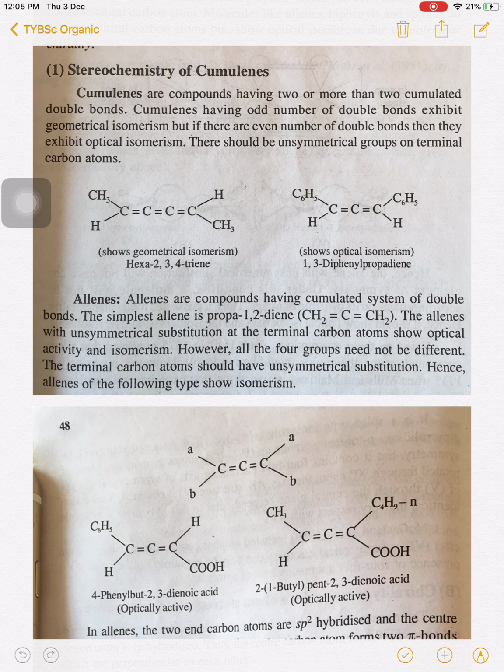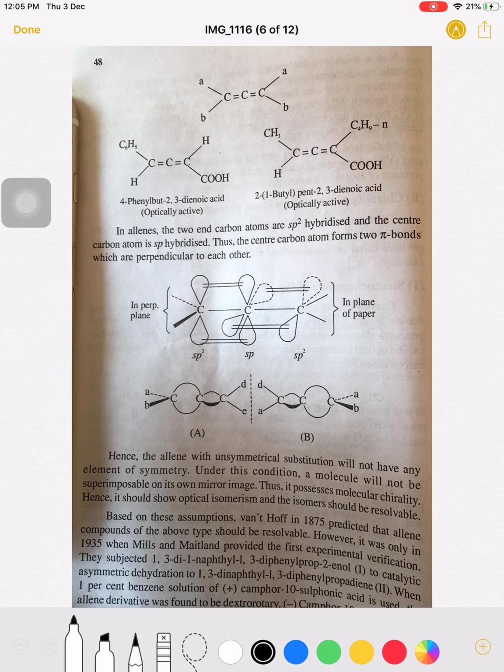However, all the four groups need not be different. The terminal carbon atoms should have asymmetric substitutions. Hence, allenes of this type show isomerism. The essential criterion for these allene molecules to show optical or geometrical isomerism is that each terminal carbon atom must be bonded with two different atoms. Then and only then will these molecules show optical isomerism.